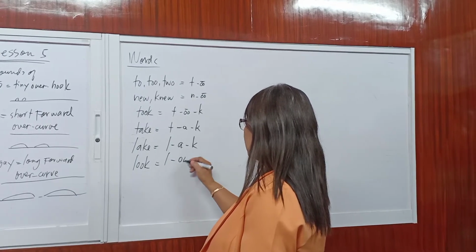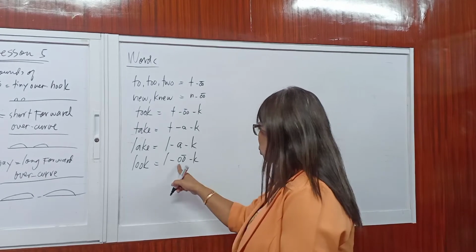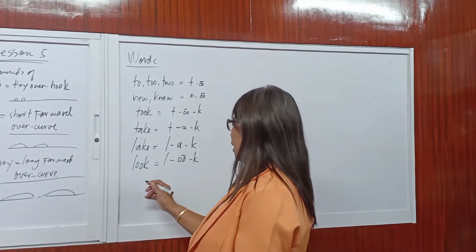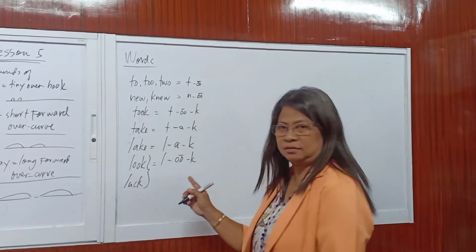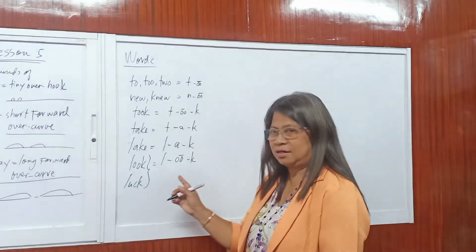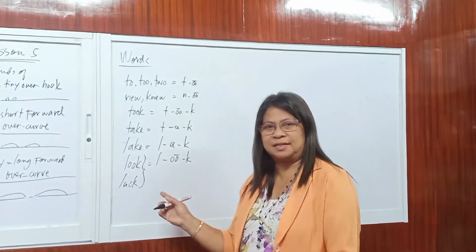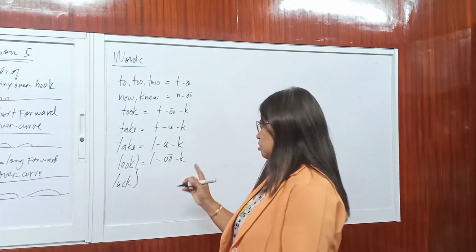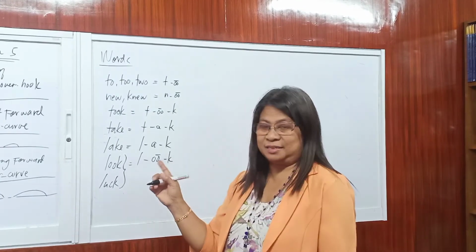The sound is look. U. L-U-K. Look. Kaya rin po yan na lock. Same lang po ang sound yan. L-U-K. So the use of the choice of words when you use that in sentences or paragraphs is dependent on the sentence.